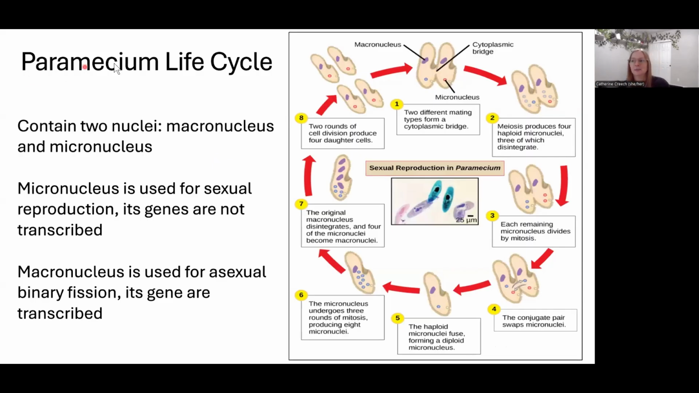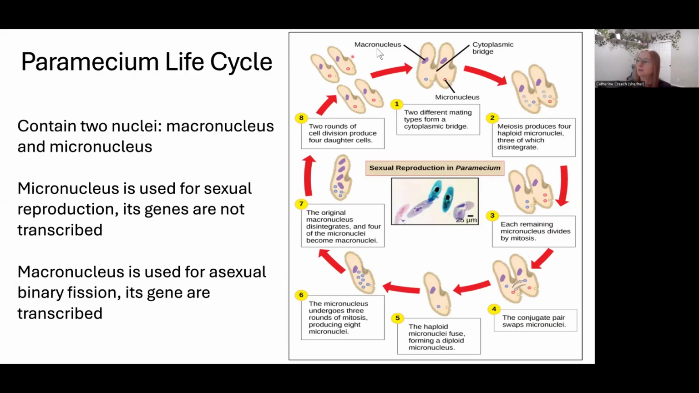All right, here's a paramecia life cycle. This is kind of wild. They have two different types of nuclei. They have micronuclei that are used for sexual reproduction, and they have macronuclei that are used for asexual reproduction. The micronuclei are not transcribed, and the macronuclei are transcribed. The macronuclei are created from the micronuclei.